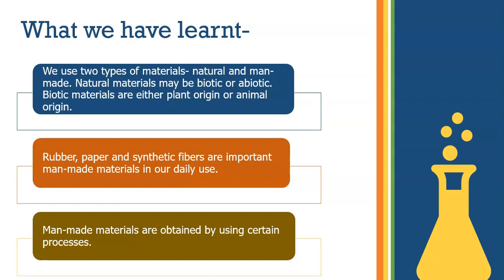And what have we learned? We use two types of materials, natural and man-made. Natural materials can be biotic or abiotic. Biotic materials are either plant origin or animal origin. Rubber, paper, and synthetic fibers are important man-made materials in our daily use. Man-made materials are obtained by using certain processes.